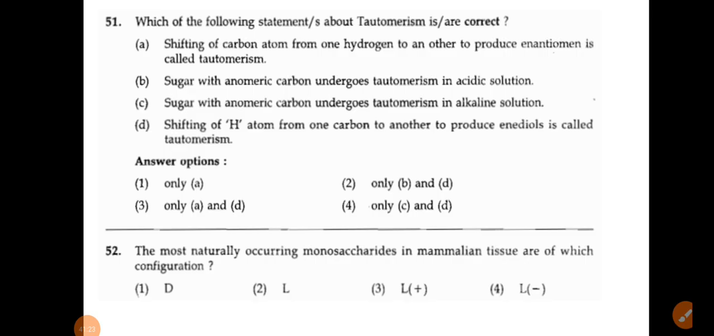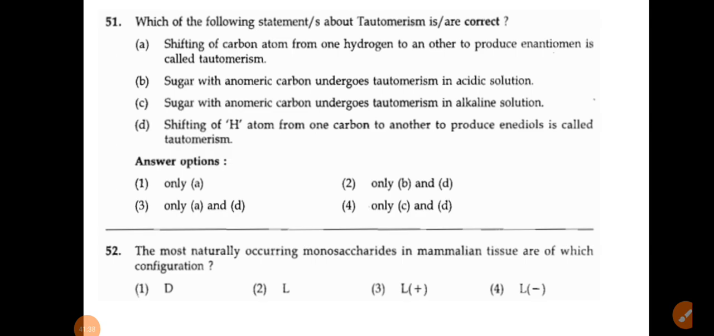Okay, so shifting of a hydrogen atom from one carbon to another to produce an enediol is called tautomerism. That is correct. Enediol tautomerism, or keto-enol tautomerism. So that is the correct one.